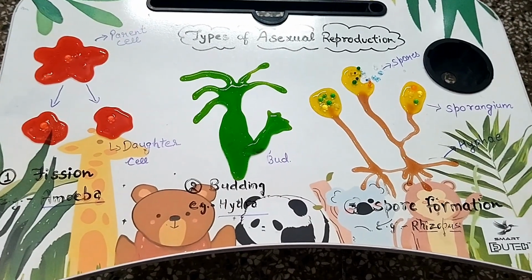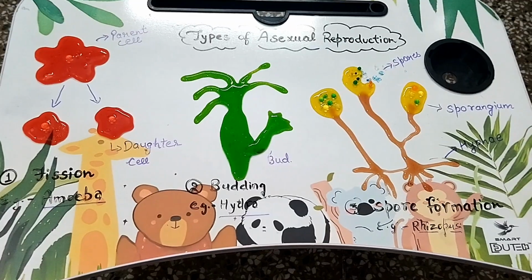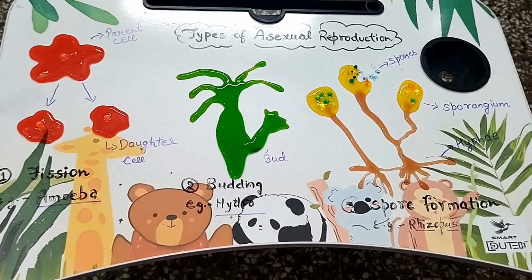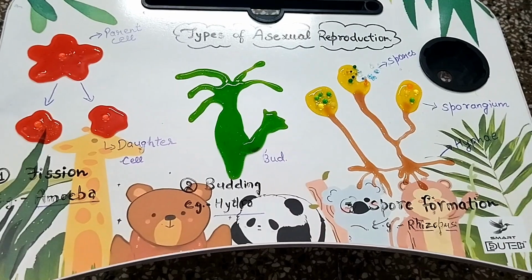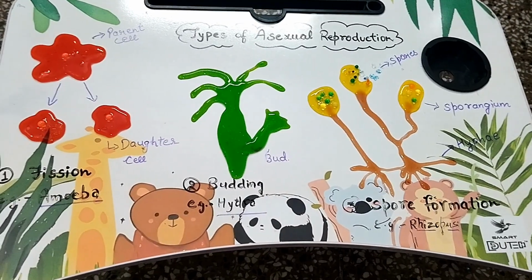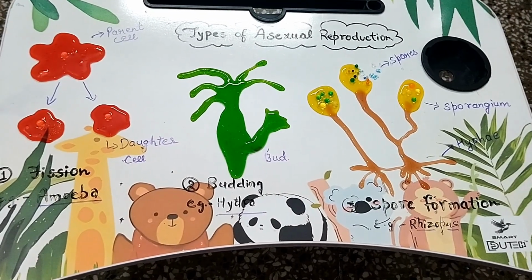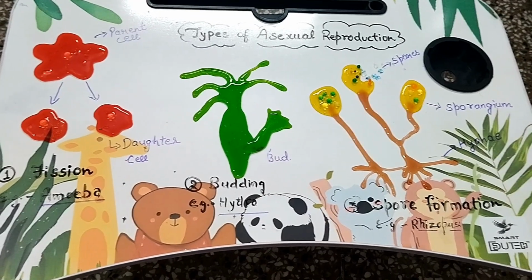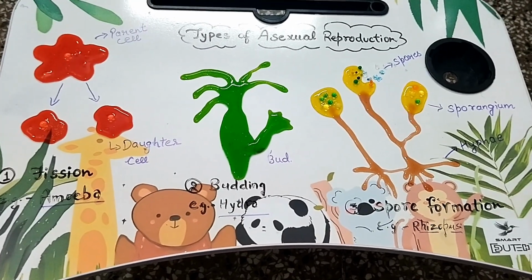Before diving into this topic, I want to discuss reproduction. As you all know, reproduction is of two types. First one is sexual and second one is asexual type of reproduction, where sexual reproduction involves gametes, and when we're talking about asexual reproduction, they don't involve gametes.